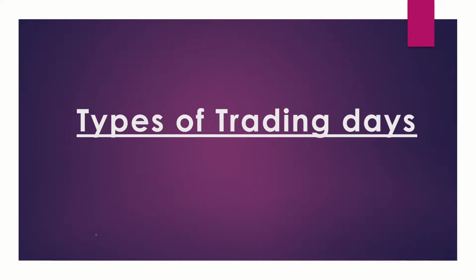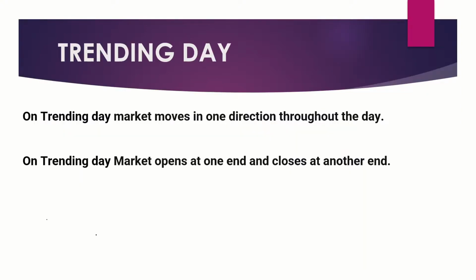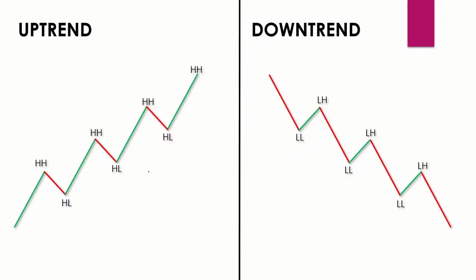So our first type of day is trending day. On trending day, the market moves in one direction throughout the day. On trend day, the market will open at one end and close at another end. Trending days are of two types, uptrend and downtrend. In uptrend, bulls open the market aggressively and push price to new highs like this, as you see in the diagram. And in downtrend, bears open the market aggressively and push price to new lows like this here.